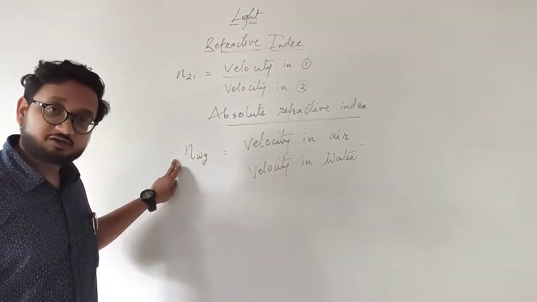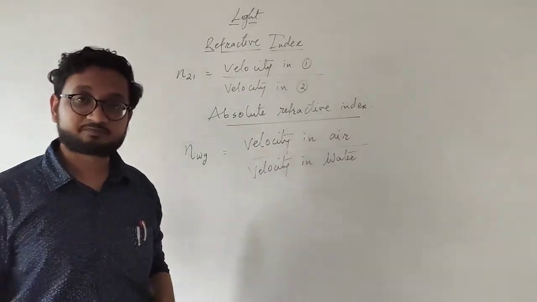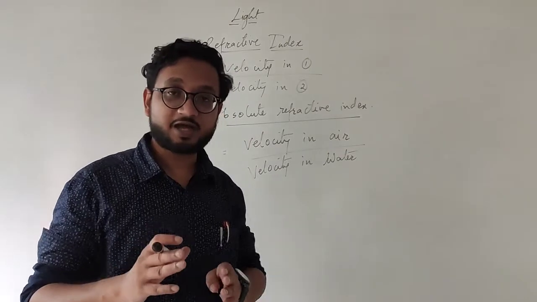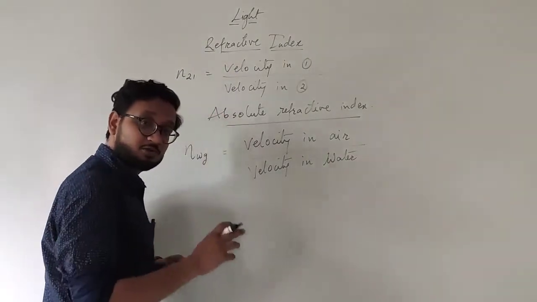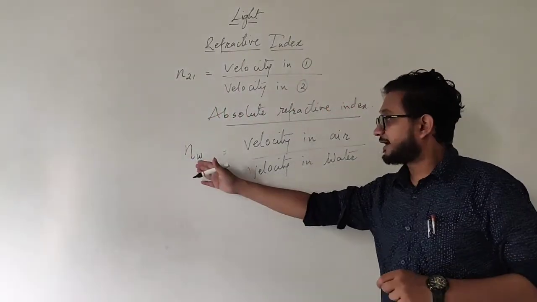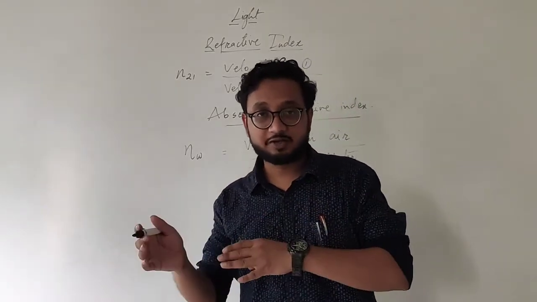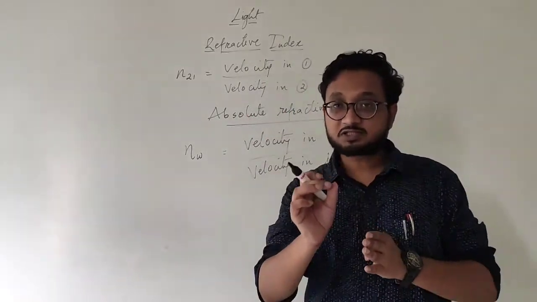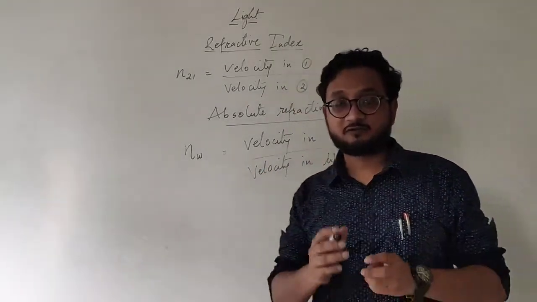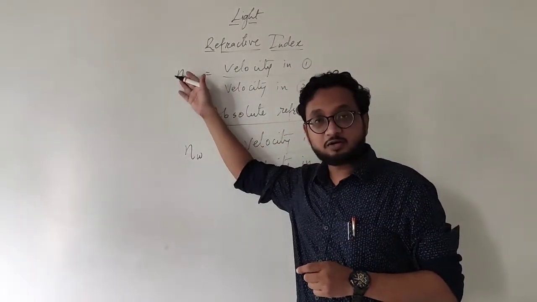Okay, we have the absolute refractive index of water with respect to gases, that is velocity in air upon velocity in water. But whenever we are talking about absolute refractive index, we know we are talking about air or vacuum, so we remove the gases from here. We just write the symbol, absolute refractive index of water, absolute refractive index of oil. In that way, whenever we use the term absolute refractive index, it is understood that we are talking about velocity of light in air or vacuum. So no need to mention medium 1 or medium 2.